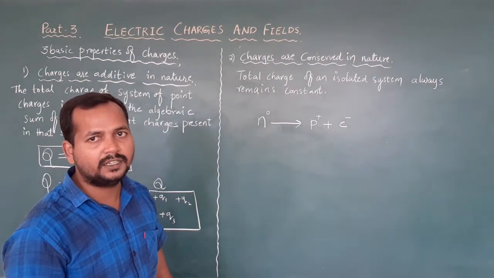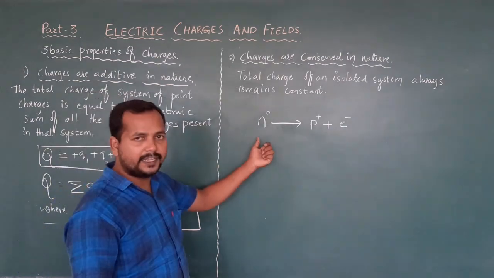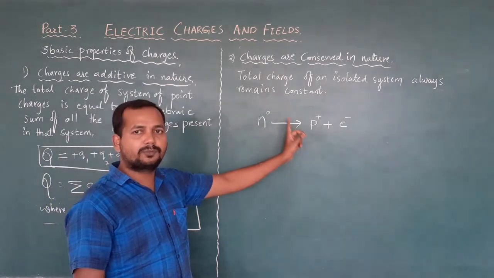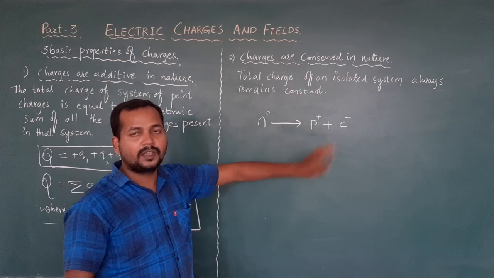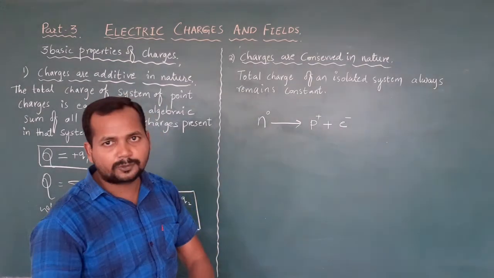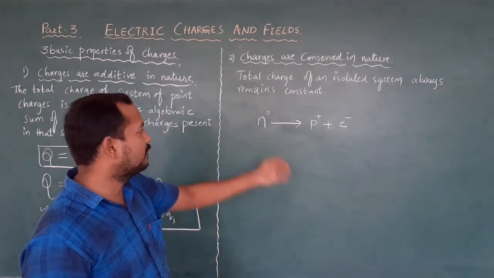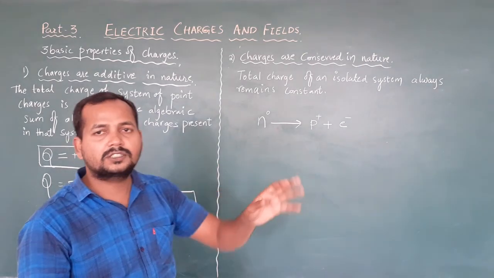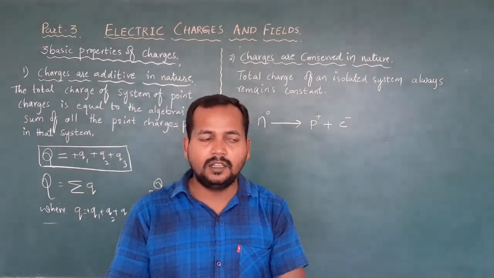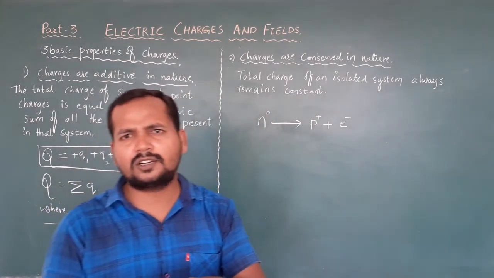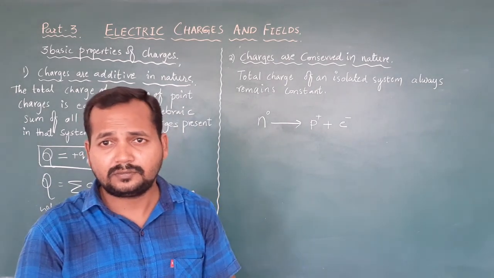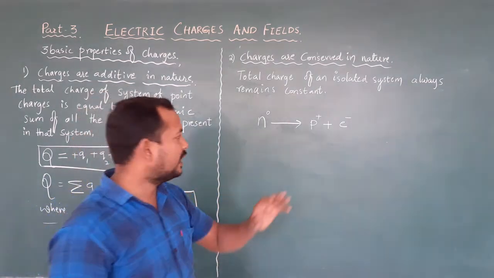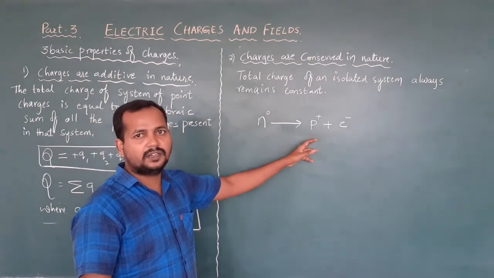Charges are conserved in nature. When a neutron decays, it gives you one proton and one electron. If one electron and one proton combine together, again it will give you a neutron, which means the charges are not being destroyed or created here. Whatever charges are there, they are just being converted.